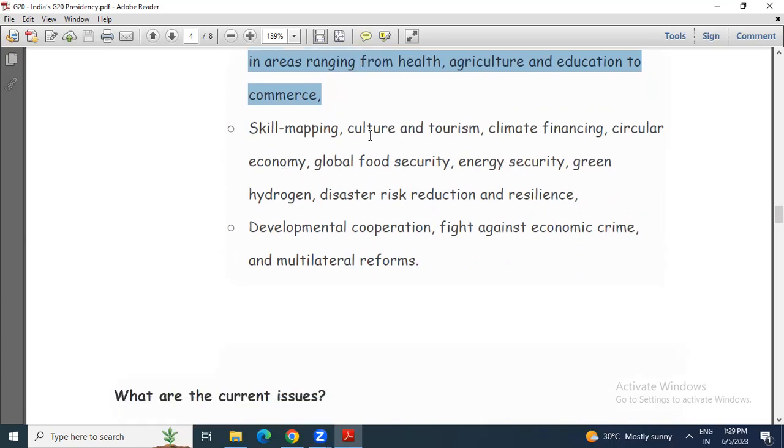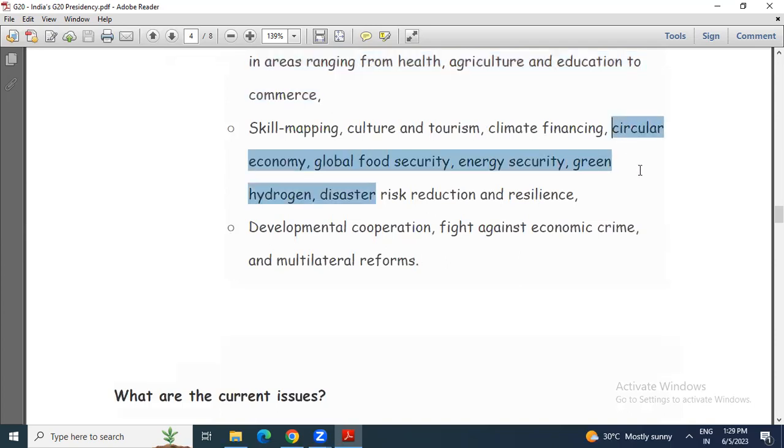Then skill mapping, culture and tourism, climate financing, circular economy, global food security, energy security, green hydrogen, disaster risk reduction and resilience. So we have to at least remember a few terms like climate, culture and tourism, because India is now focusing on culture-based tourism. Remember, we can write this point with respect to our essay also. India or even our Assam is focusing on culture-based tourism.